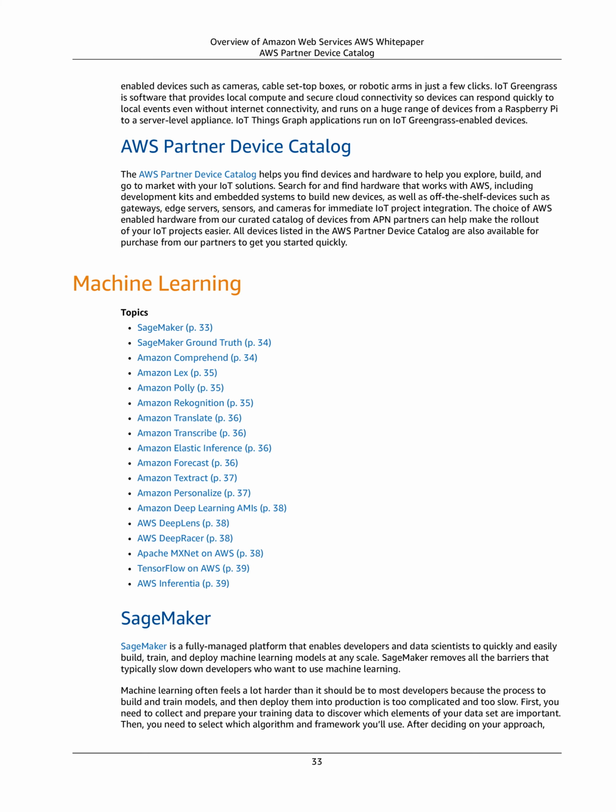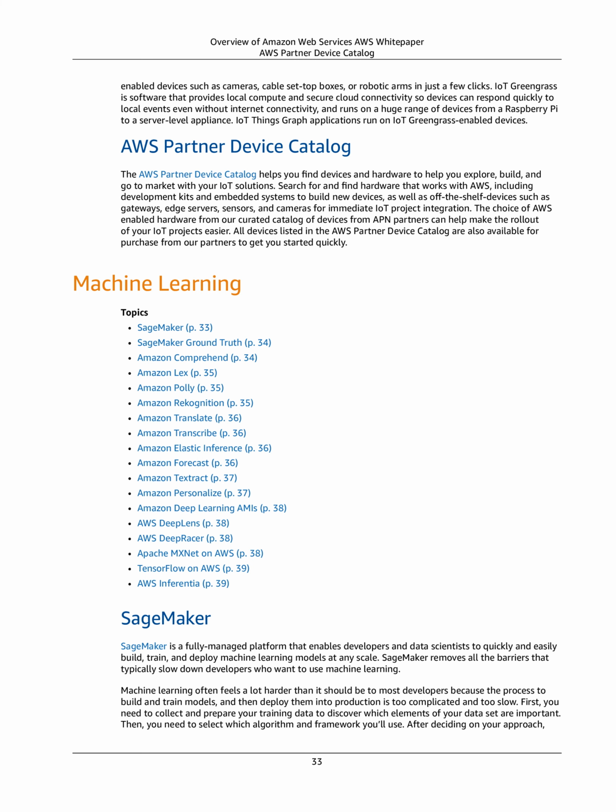IoT Greengrass is software that provides local compute and secure cloud connectivity so devices can respond quickly to local events even without internet connectivity, and runs on a huge range of devices from a Raspberry Pi to a server-level appliance. IoT Things Graph applications run on IoT Greengrass-enabled devices.